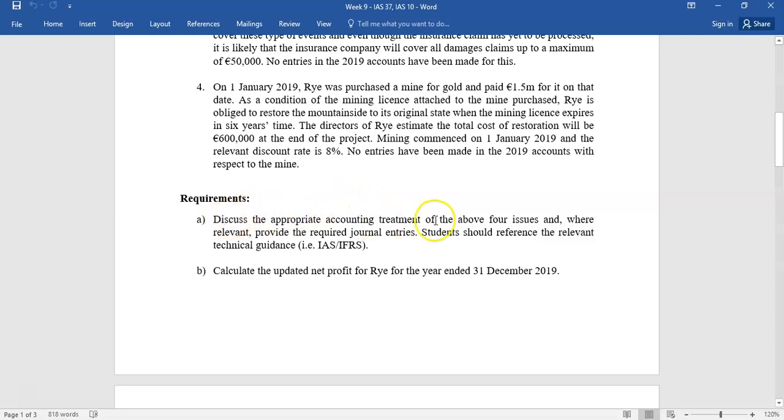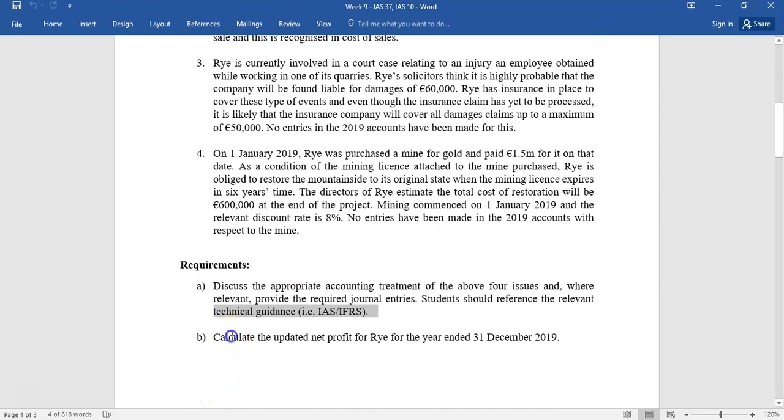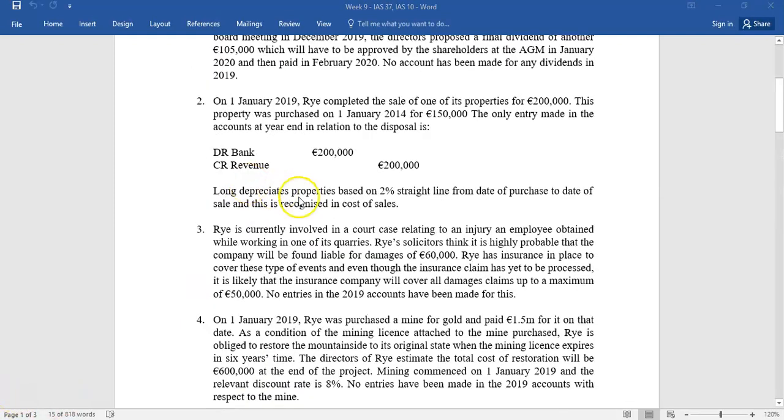Discuss the accounting treatment for the 4 issues above, and where relevant provide the journal entries, and you must refer to technical guidance. So when we talk about discussing accounting issues, you have to say what's the standard and what's the principle within the standard you're applying. Otherwise, you're losing marks quite quickly. And then calculate updated net profit for RI for the year ended 31st December 2019. So we'll walk through each of the issues here.